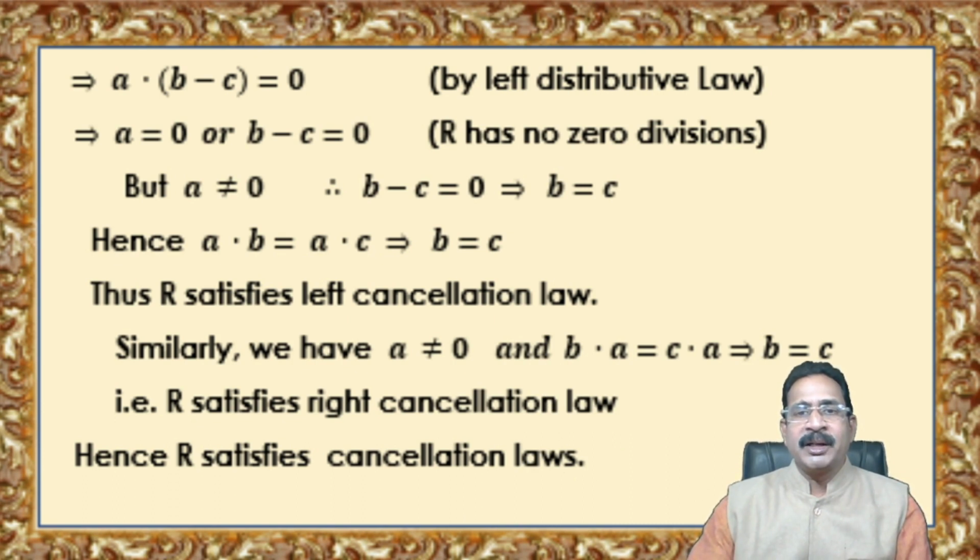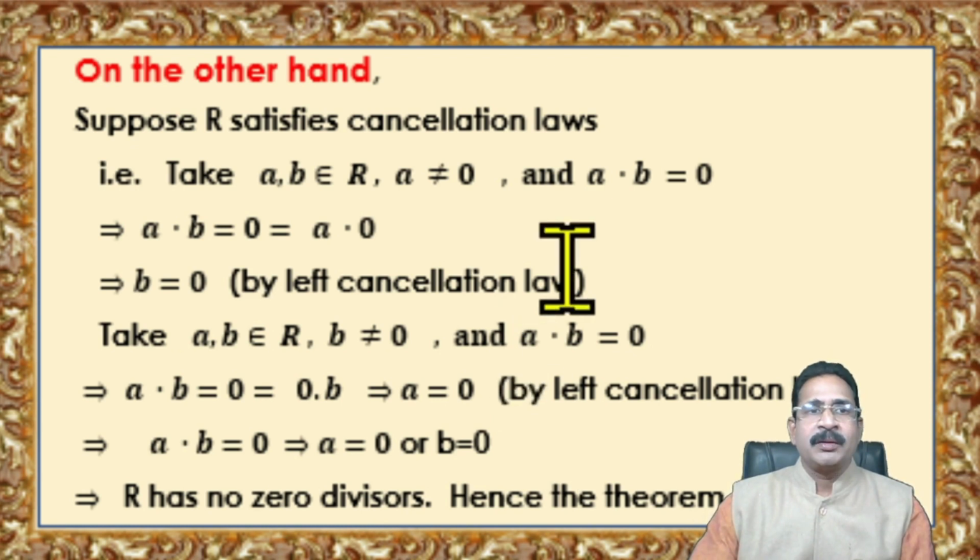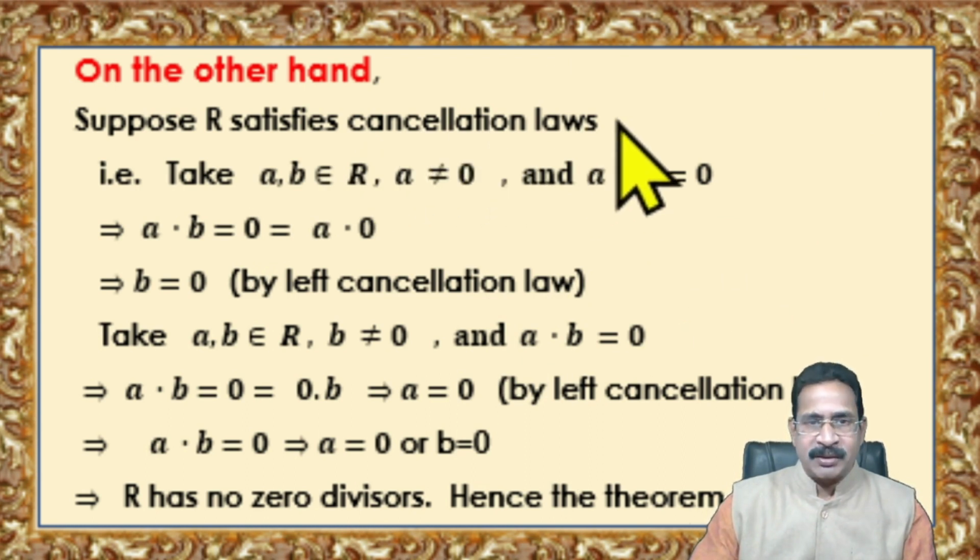Now we can assume that R has cancellation laws. Then we prove that R has no zero divisors. Now assume that R satisfies cancellation laws.